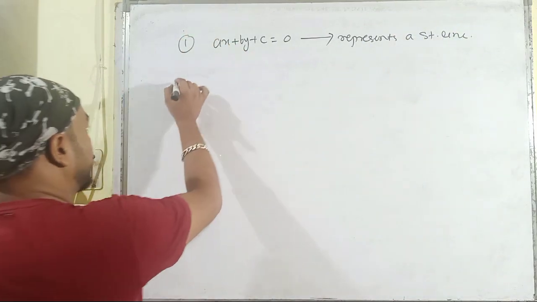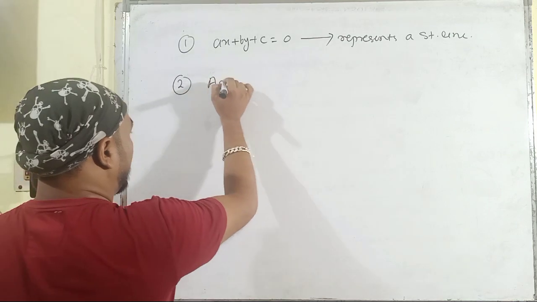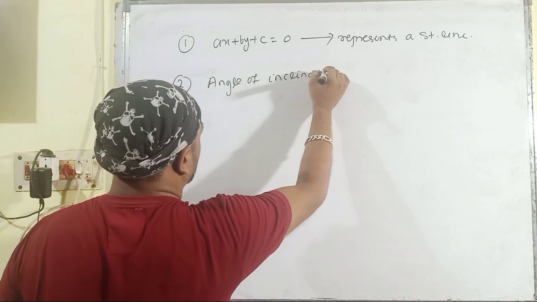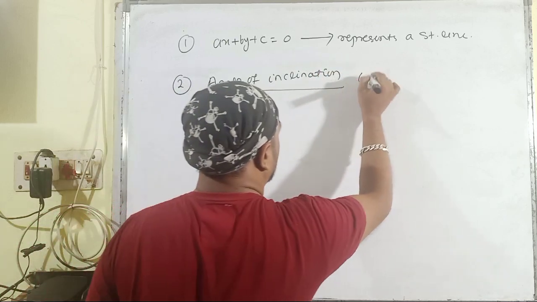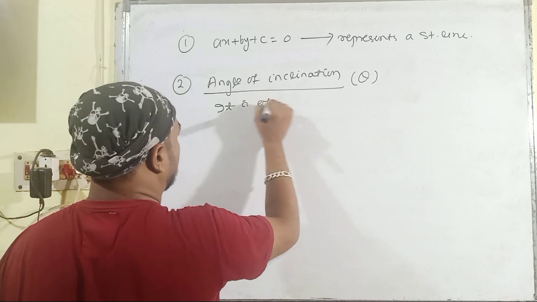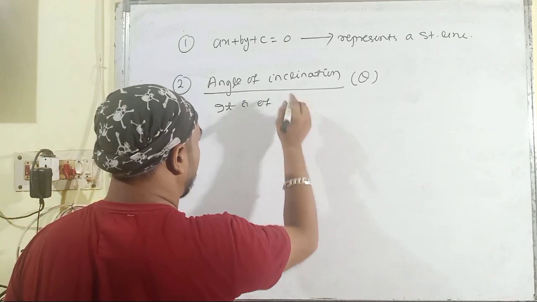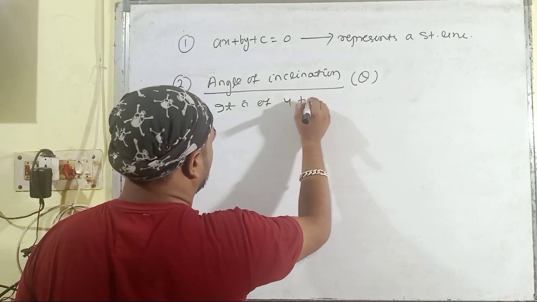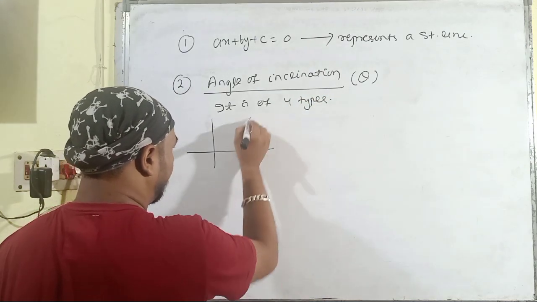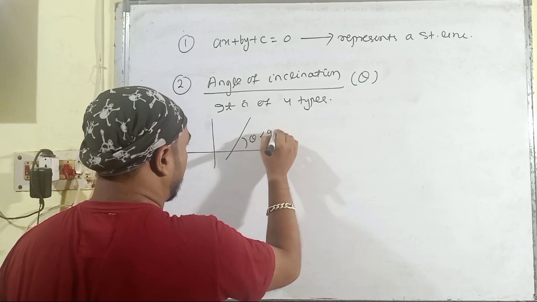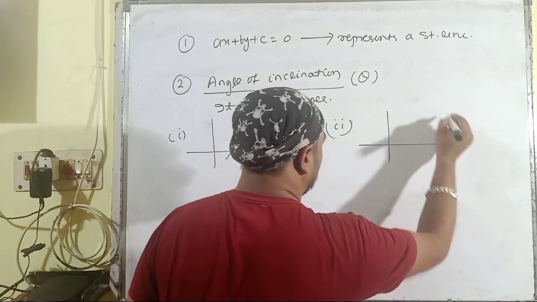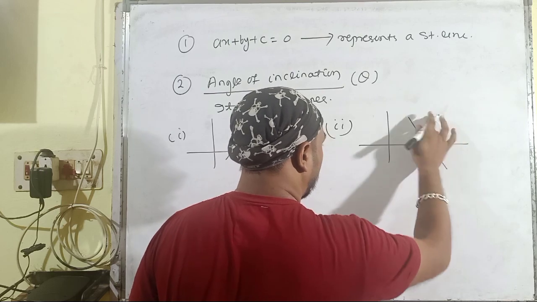Then the second one is angle of inclination. Angle of inclination is denoted by theta. It can be divided into four different major types. The first one is theta less than 90 degree. The second one is theta greater than 90 degree.